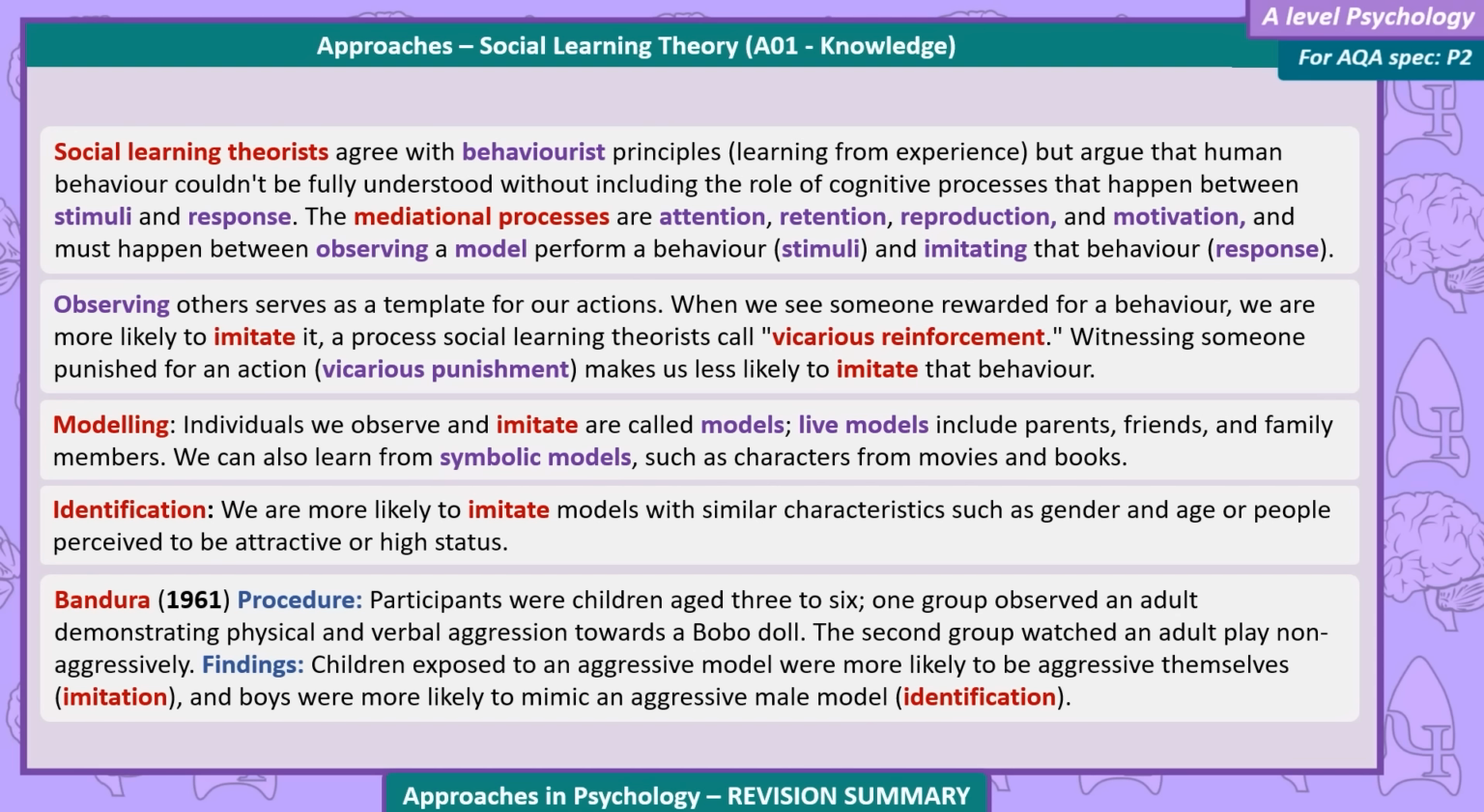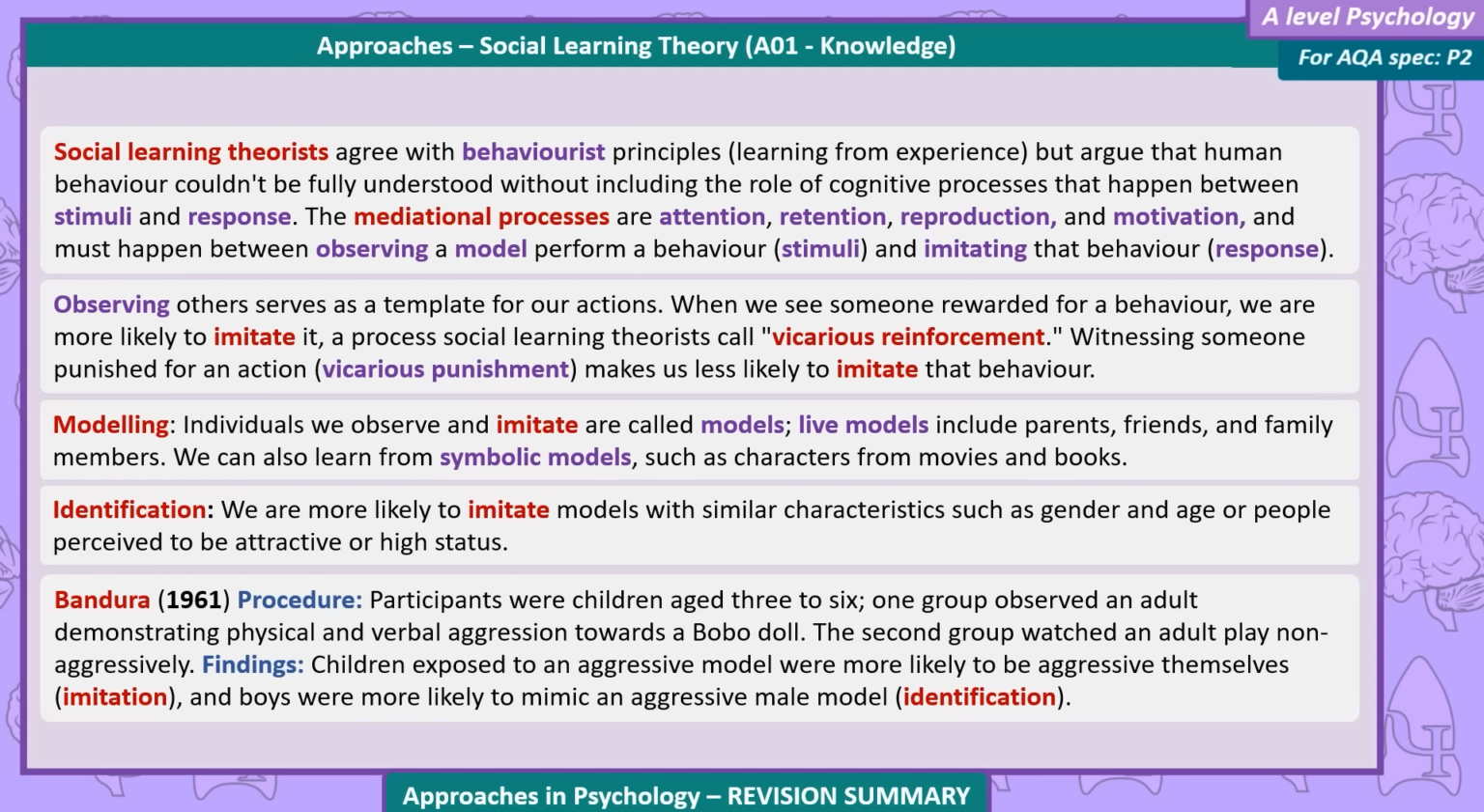Observing others serves as a template for our actions. When we see someone rewarded for a behaviour, we're more likely to imitate it, a process social learning theorists call vicarious reinforcement. Witnessing someone punished for an action, vicarious punishment, makes us less likely to imitate that behaviour.